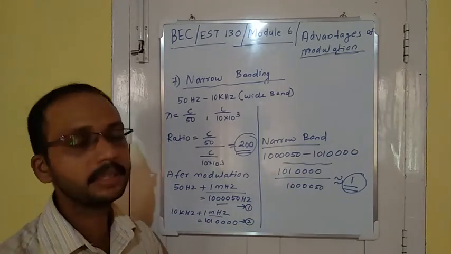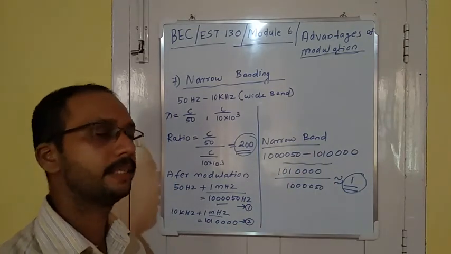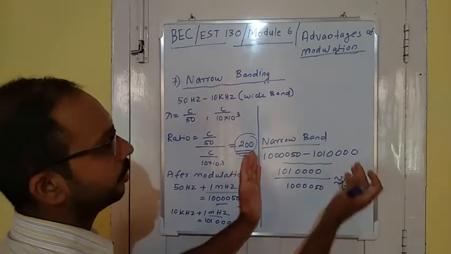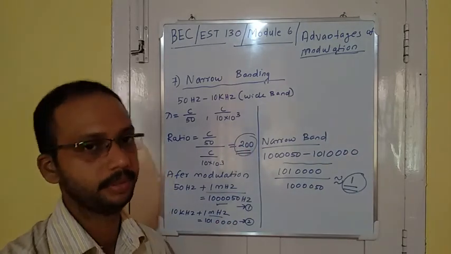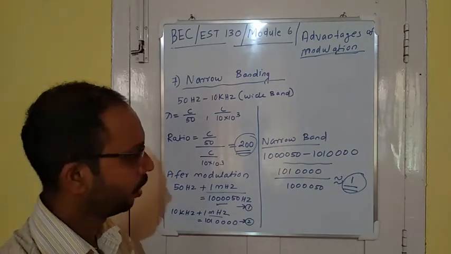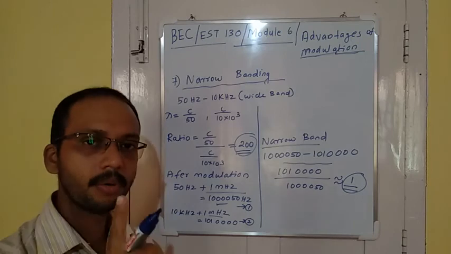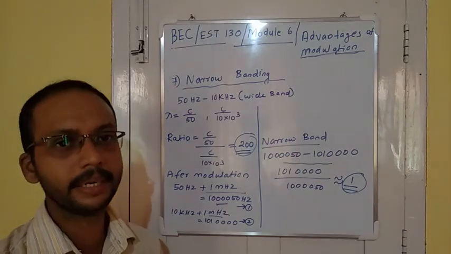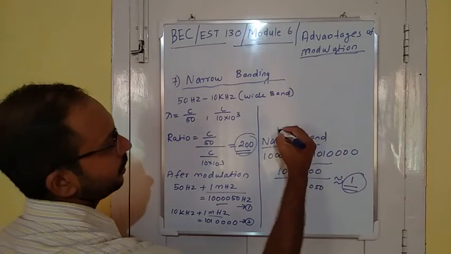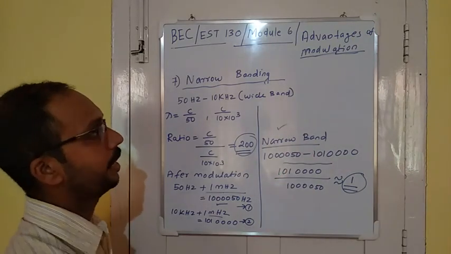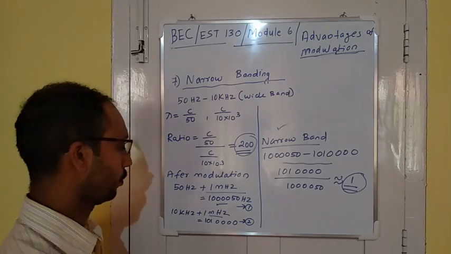After developing this narrow band, only one antenna with a particular height is enough to transmit this range of frequencies, because the variation is very small. We have seen the ratio is 1. So this is the narrowbanding technique. This is the final advantage of this modulation technique. Thank you.